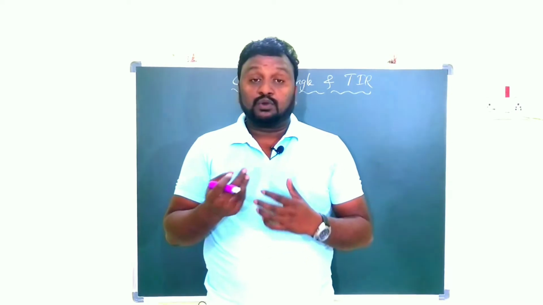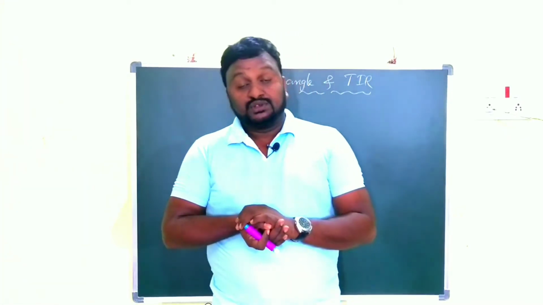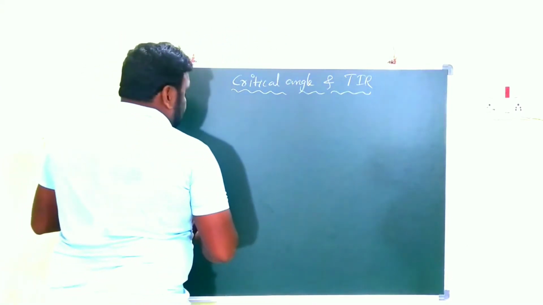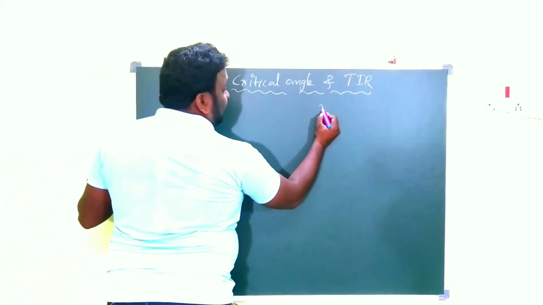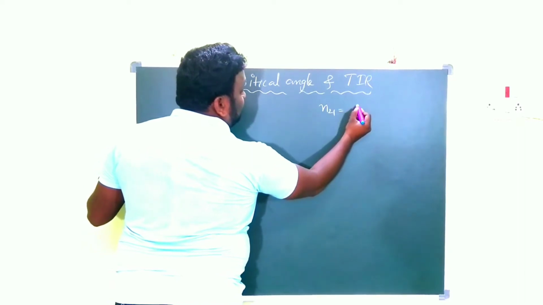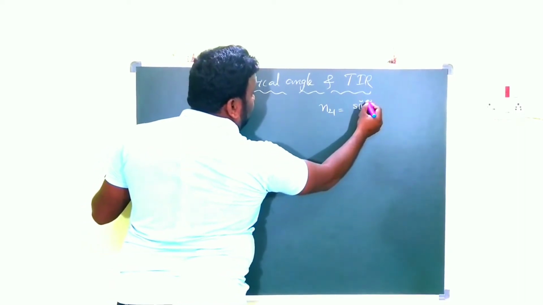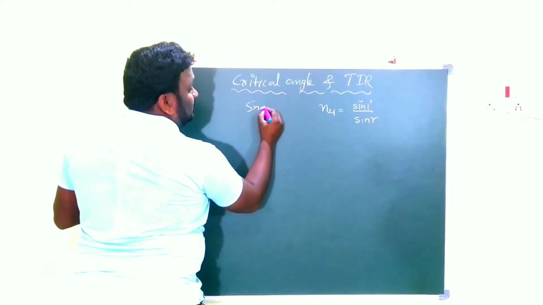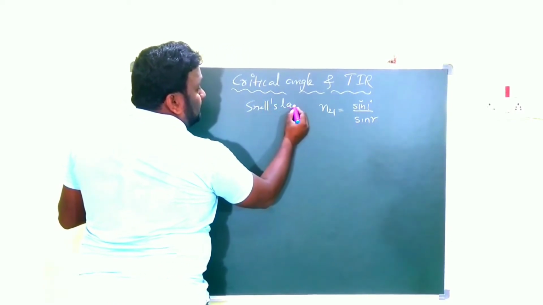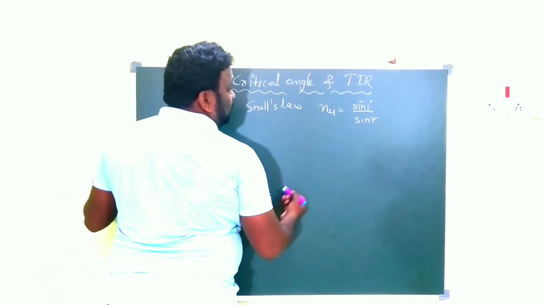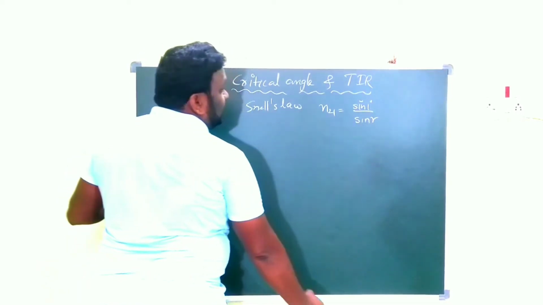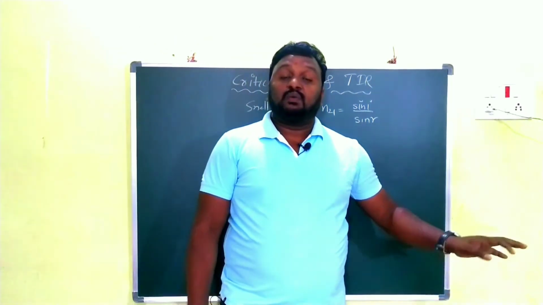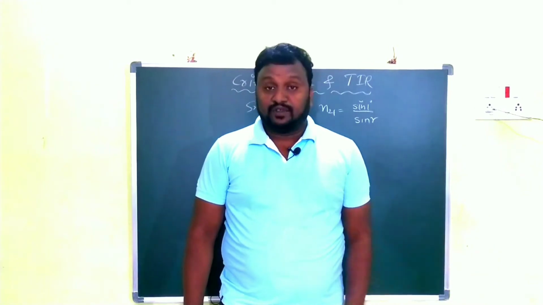So first we have to know what the critical angle is. To explain that, I am going to draw one diagram here. Already we know Snell's law: n21 is equal to sin i by sin r. This is what we call Snell's law. There, what is i? Angle of incidence. And what is r? Angle of refraction.